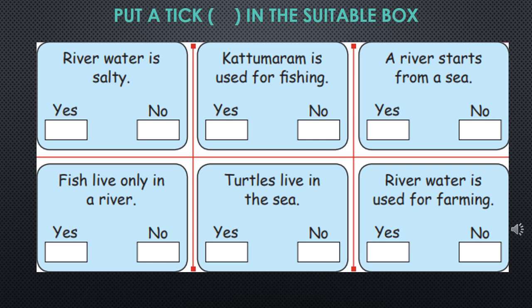Here you need to put a tick in the suitable box. Now river water is salty, yes or no? Answer is no. Kattumaram is used for fishing, yes or no? Yes. A river starts from the sea, no. Fish live only in a river, no. Turtles live in the sea, yes. River water is used for farming, yes.